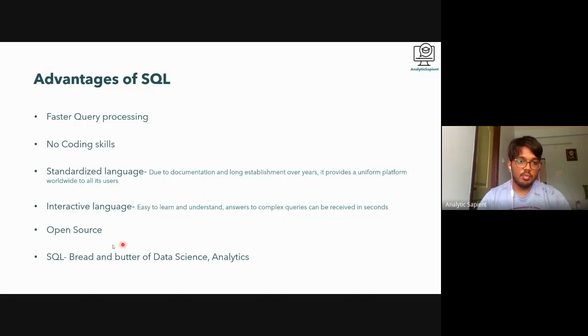So this is where most of the data science work happens. Like 60-70% of the time you spend on SQL, to clean the data, pull the data according to your needs, and then put it into the model using Python and apply some statistics and get to solve the problem.